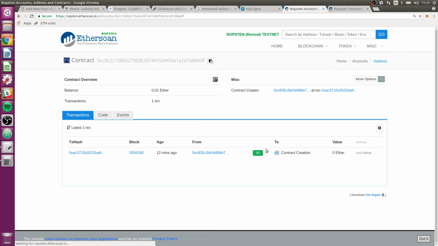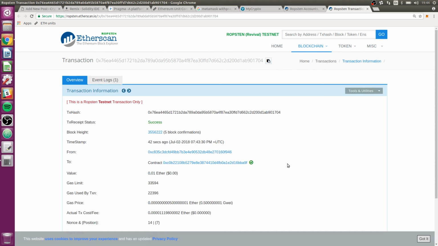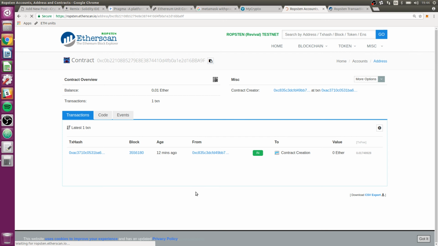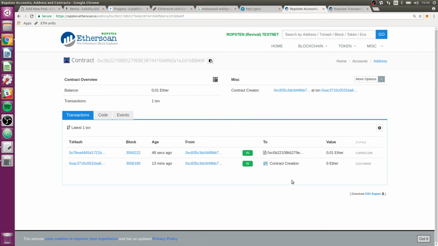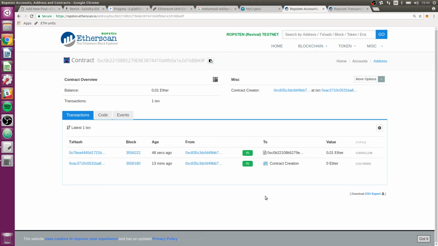I don't know if it'll show up here yet. Nope. But this should be replaced with the fuller page in a second. I don't think we need to refresh to see it. Oh, there it goes. Oh, already 5 block confirmations. So now if we refresh here, we should see it. 5 block confirmations. Wow, I guess the Ropsten testnet must have really fast mining or something. Anyway, okay, so now this contract has the Ether in it. We can actually see it here.